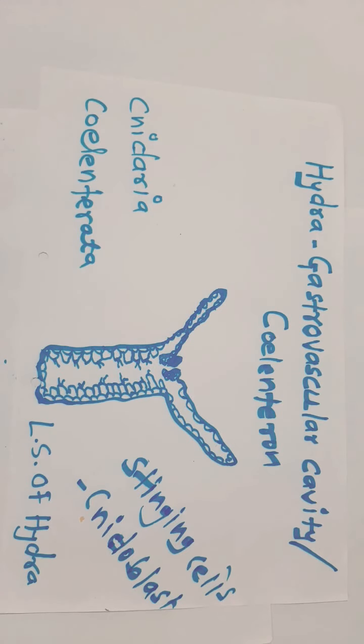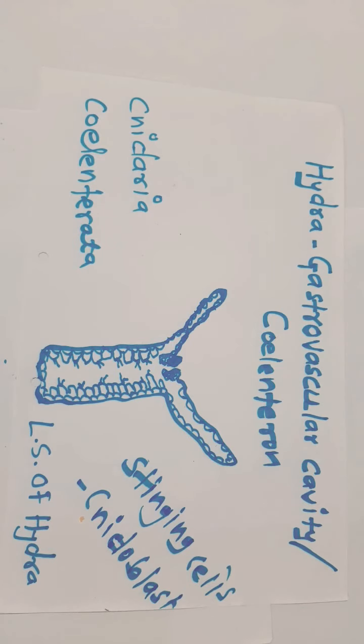Gastric functions mean related to digestion. So the internal body cavity in hydra, in Coelenterata or Cnidaria, is known as the gastrovascular cavity or coelenteron.